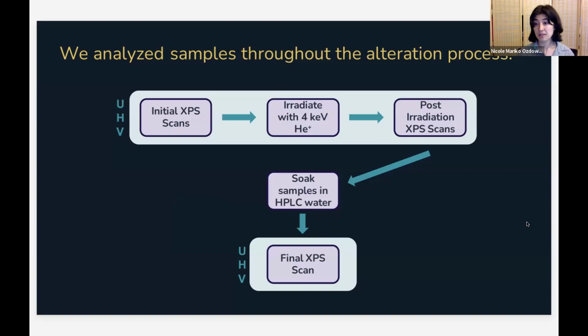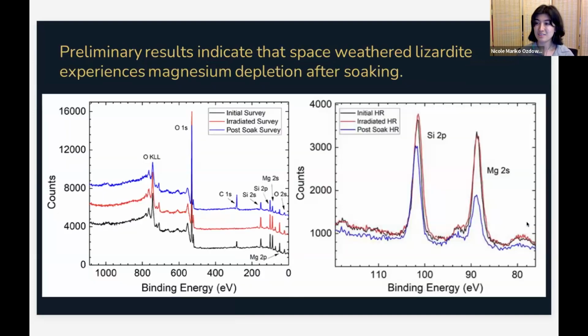We then irradiated our samples to a pre-specified fluence with 4 keV helium ions. And then immediately after irradiation, we took another survey scan as well as a high-resolution scan. We then removed the samples from the analysis chamber to soak them in high-performance liquid chromatography water. And then after soaking, we returned them to the analysis chamber for a final X-ray photoelectron spectroscopy survey and high-resolution scan.